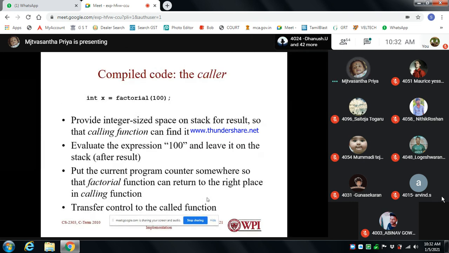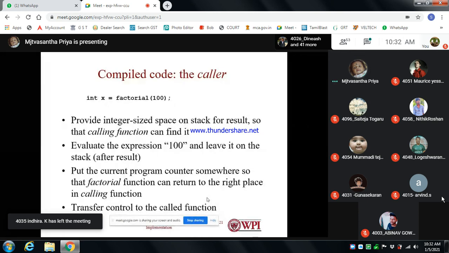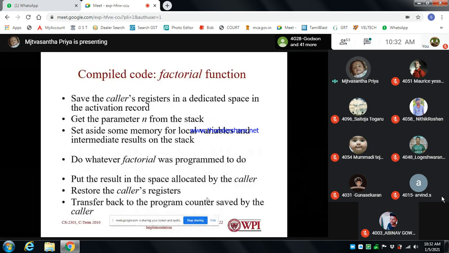So compile factorial: x equal to factorial of 100. So it will be the calling function, and 100 is the expression it leaves on the stack. The current program counter is saved somewhere, so the factorial function can return to the right place in the calling function. So it transfers control to the called function, the compiled code which is the factorial function.